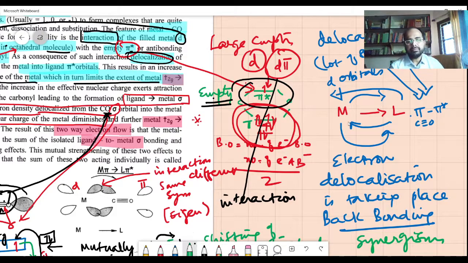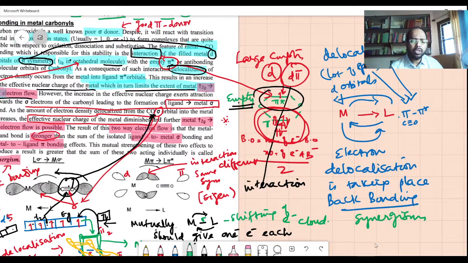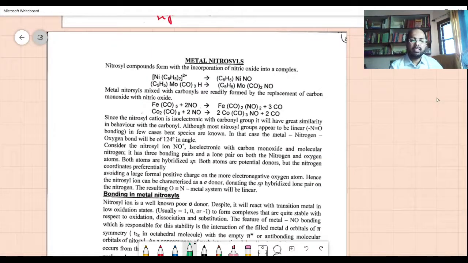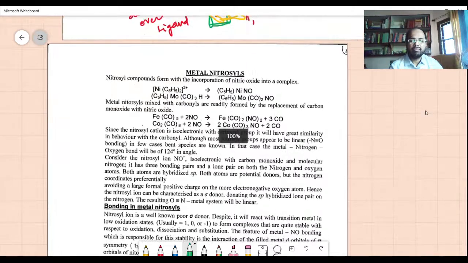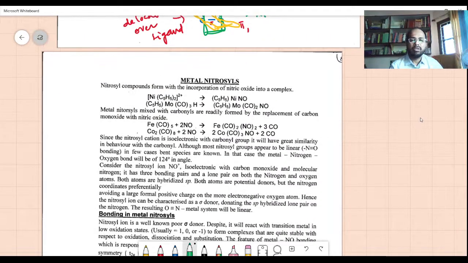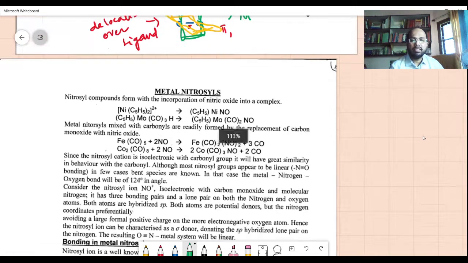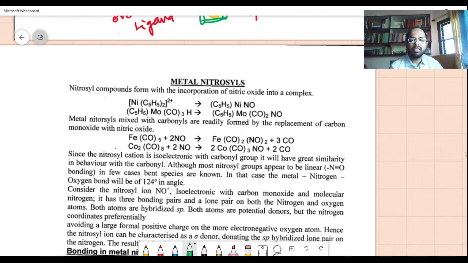Okay, so that is the beauty with this metal ligand. So how you can remember is there is simple d orbital to pi orbital delocalization possible in the case of the organometallic metal carbonyls. Okay, so these are all some aspects of the metal carbonyls. Same thing, similar thing is almost there for the metal nitrosyls also.